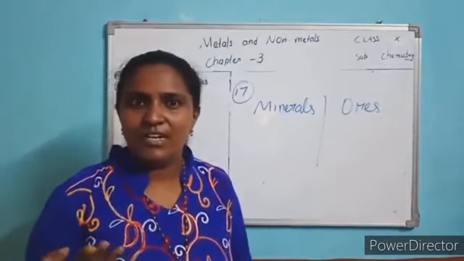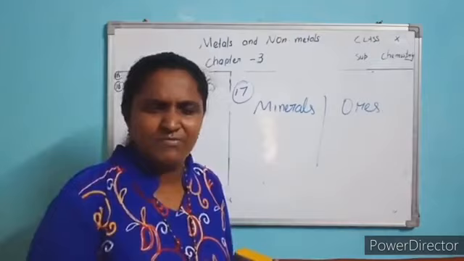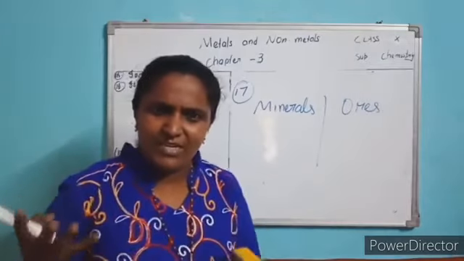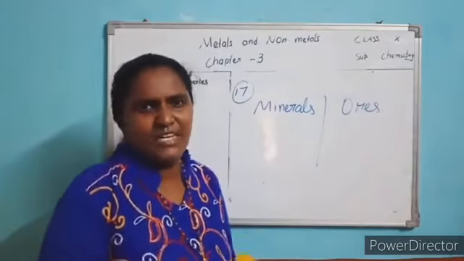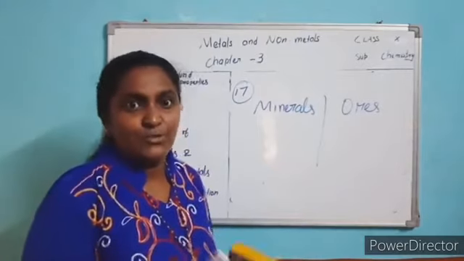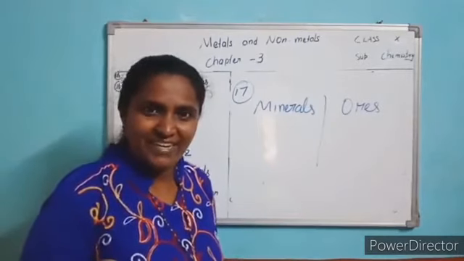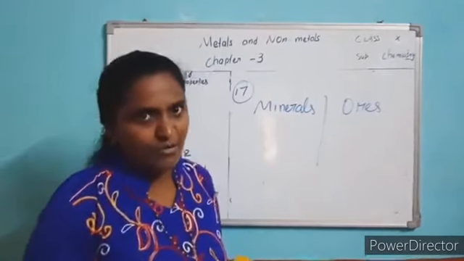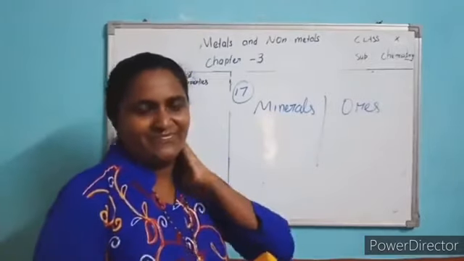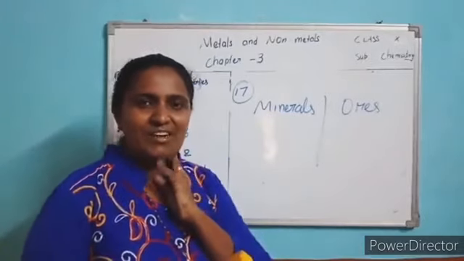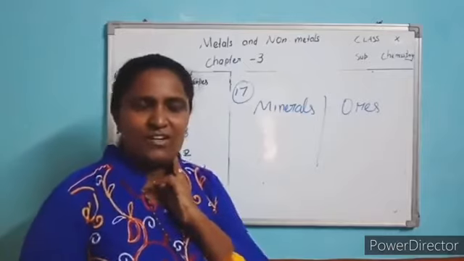For example, aluminium or bauxite, we get these in nature. So a naturally occurring element or compound is called a mineral.